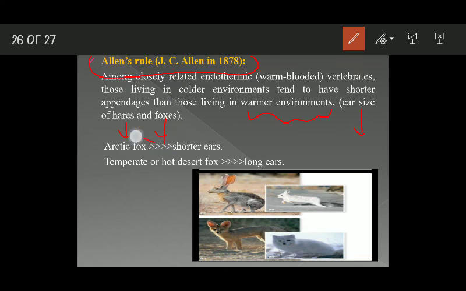The Arctic fox, that means the fox present at higher latitudes, has shorter ears. The temperate and hot desert foxes have long ears. If you look here, this is the Arctic fox. See, here its ear size is relatively short.